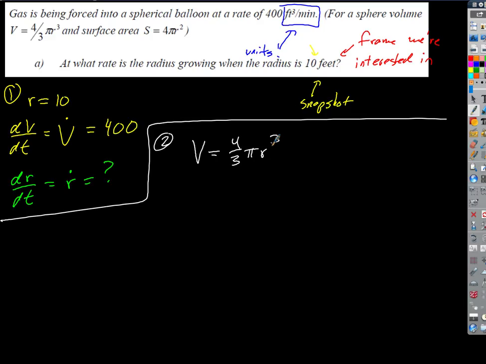Isn't that cool? I mean, to me, that's amazing that we can do that. We can start with this static equation, and then just by doing stuff we practice, by implicitly differentiating with respect to t, we're going to go way beyond what we've been able to do before. And we can relate the rates of change of volume to that of radius. Right? That's huge. So step 3 then looks like this.